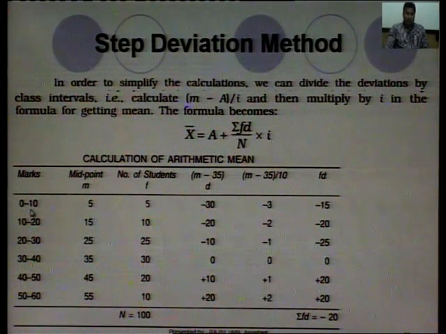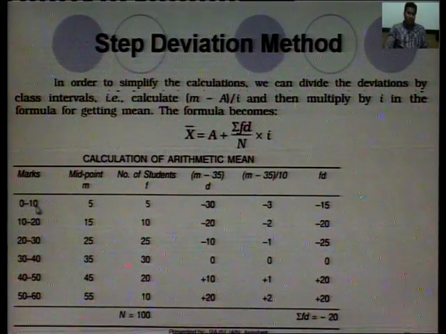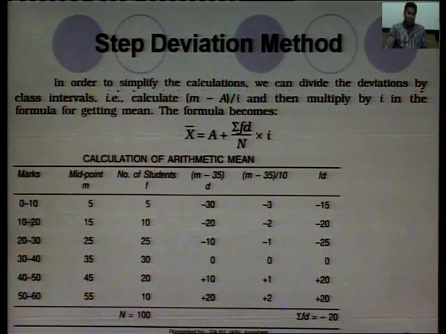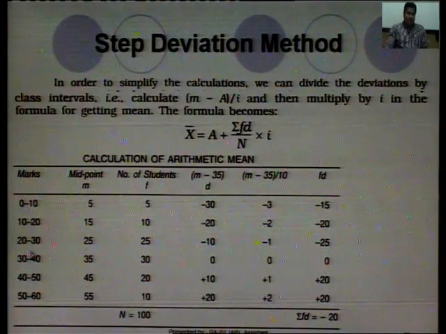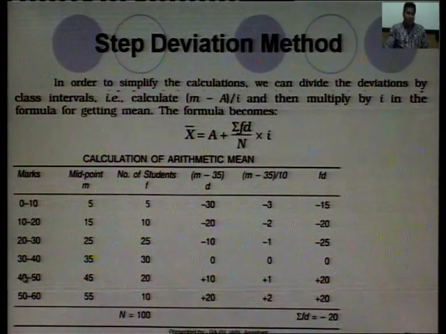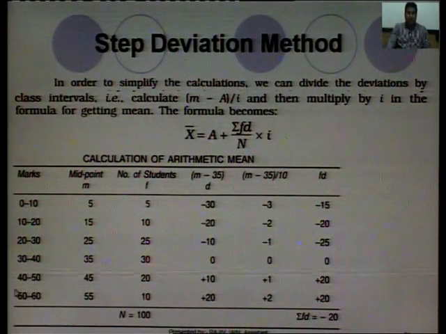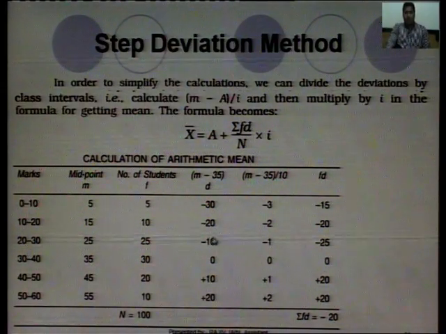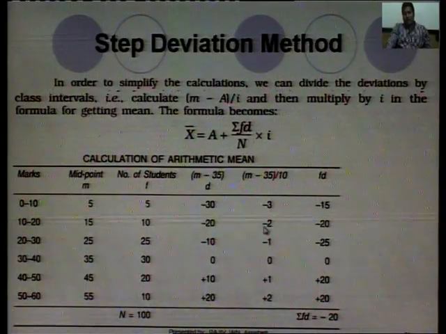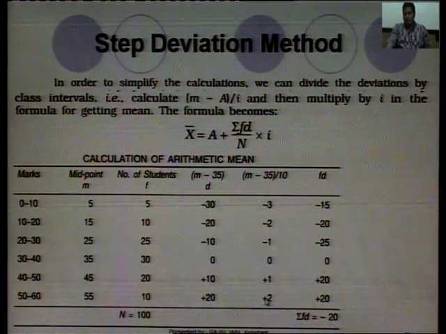Length of interval. Now, how to find the length of interval? Subtract the final value with the initial value, 10 minus 0, that is 10, 20 minus 10 will be 10, 30 minus 20 will be 10, 40 minus 30 will be 10, 50 minus 40 will be 10, 60 minus 50 will be 10. So, this is formula 30 minus 20 by 10. So, minus 3, minus 2, minus 1, 0, 1, 2, this is the formula.